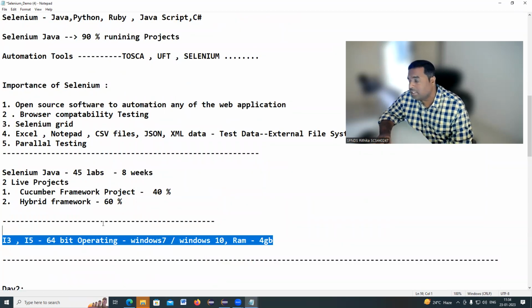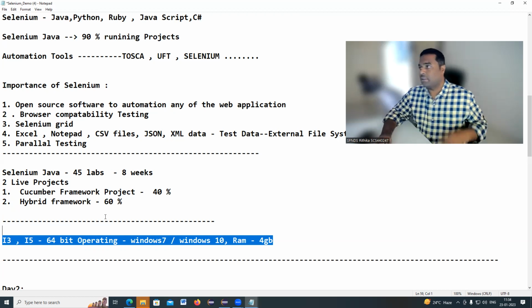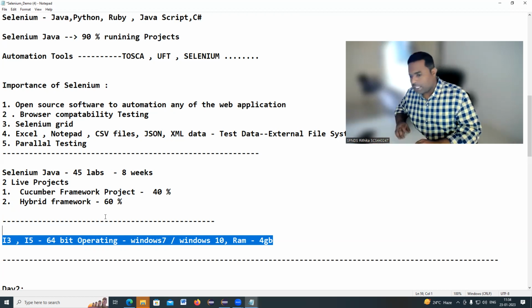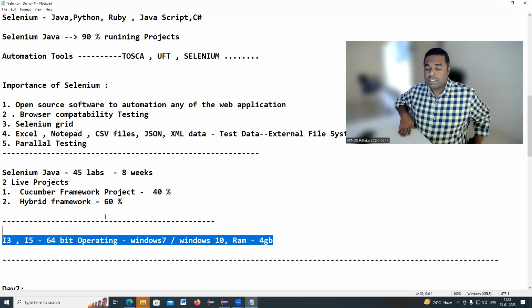I already shared the running notes. You can go through these running notes, and in the next 10 or 15 minutes, we can share the video recordings in the group. You can go through those video recordings as well. That's it for today's class. We already exceeded by 4 minutes.